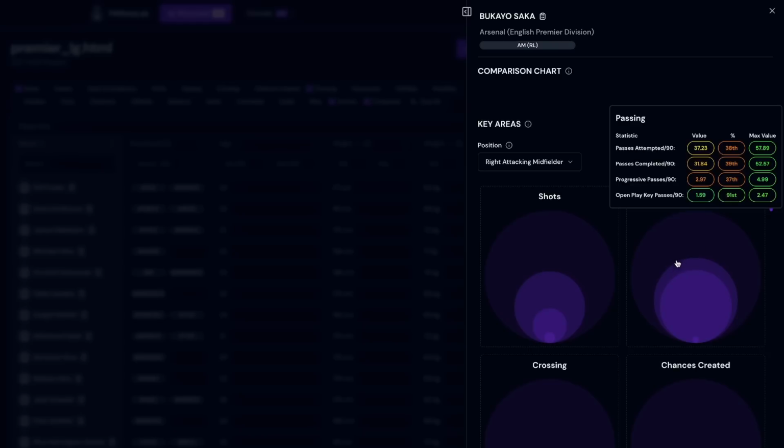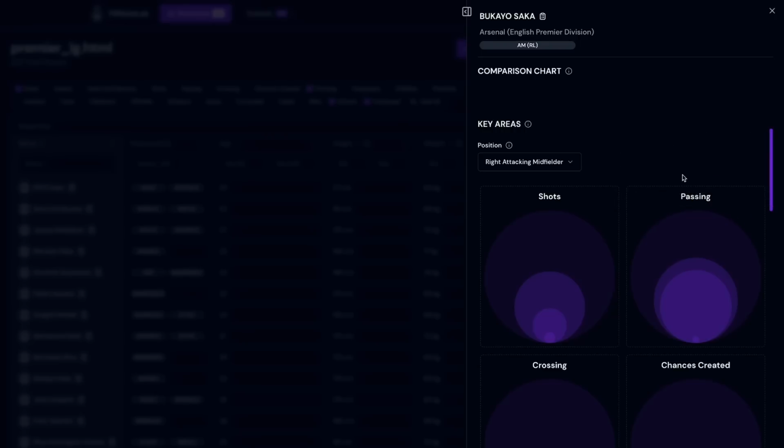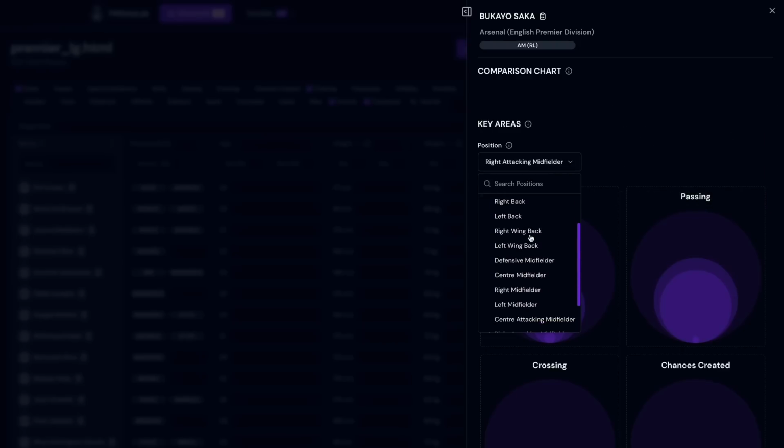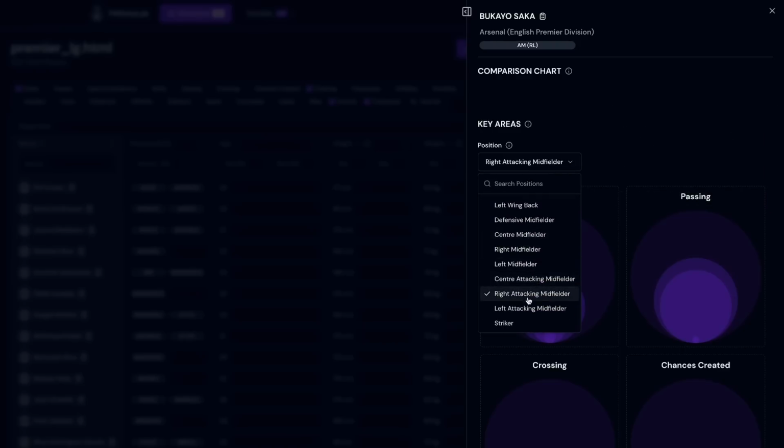So if a player's passes attempted per 90 value circle looks about half the size of the outer circle, it means that this chosen player's passes attempted per 90 is about half that of the most active passer of the ball. This also allows, for example, to easily visualize how many passes completed per 90 the chosen player has relative to their attempts. You can hover over each key area to view a tooltip which includes all the statistics used within the key area, and for each statistic it will include the chosen player's stat value, their percentile rank, and the maximum value for that statistic from all players in your uploaded file. Using the position dropdown here, you can narrow down the comparative maximum figures to be isolated to the selected position.